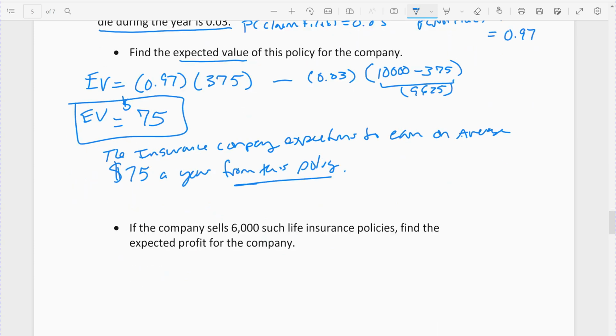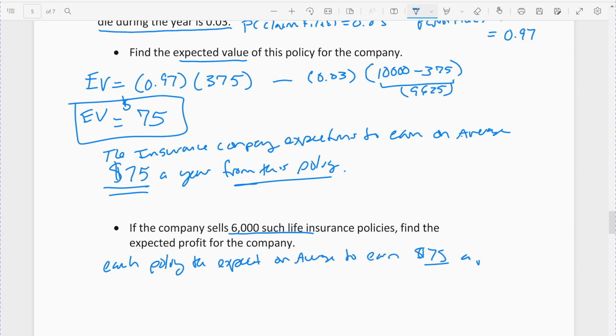Which means if the company has 6,000 people who take this life insurance policy, how much would they expect to profit? Well, remember, the average is $75 per policy, on average, per year.